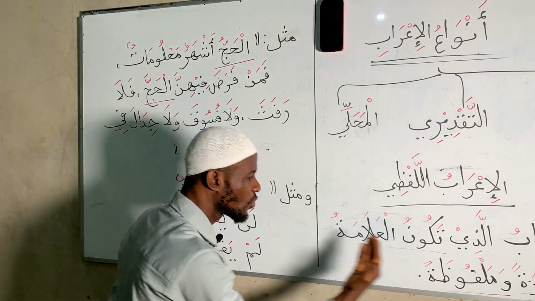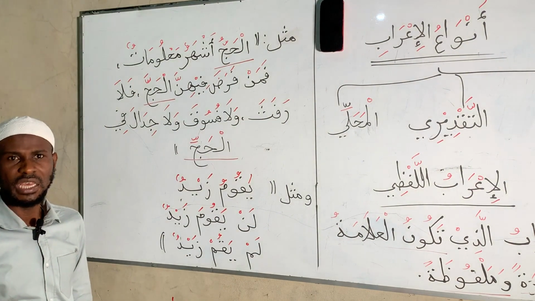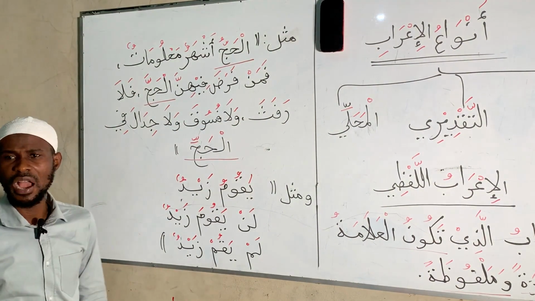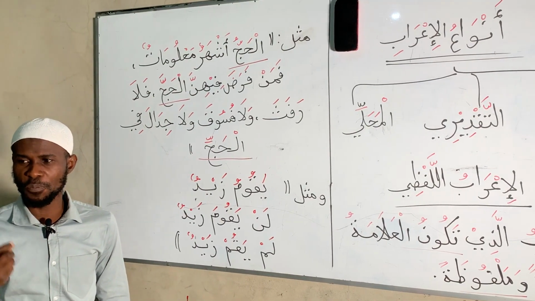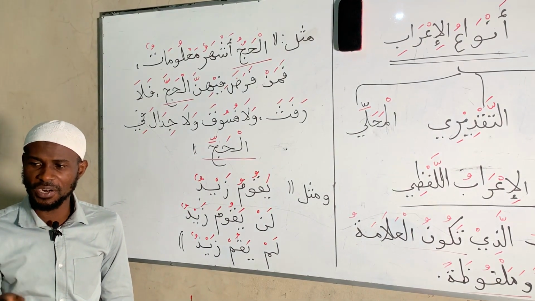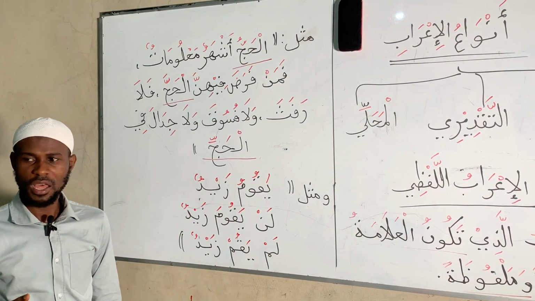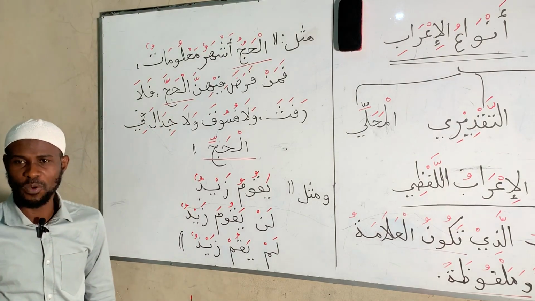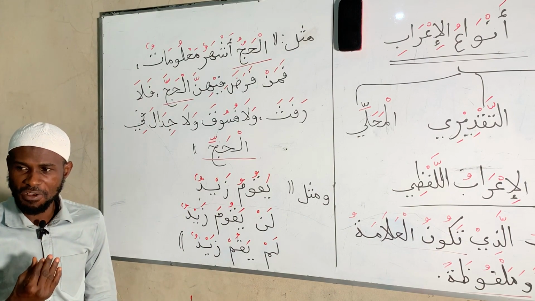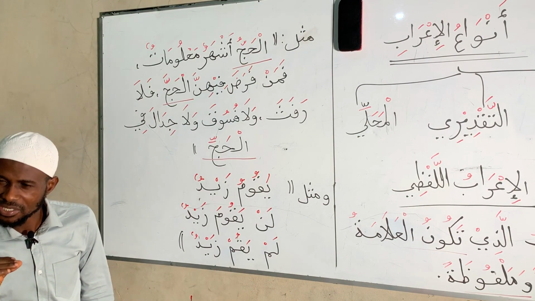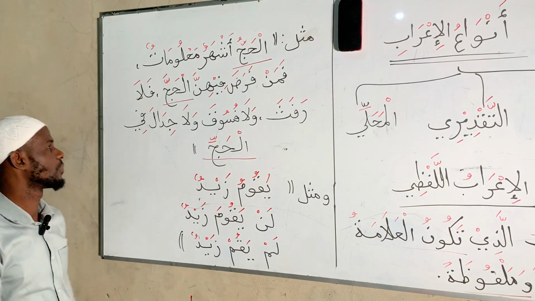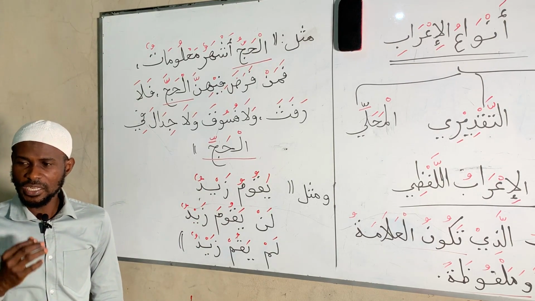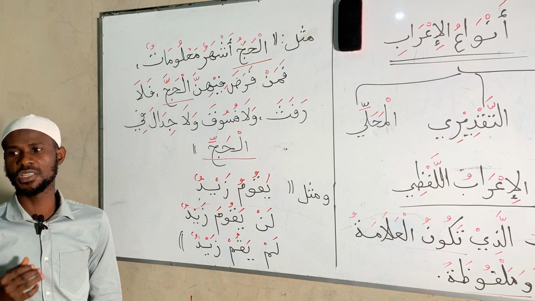And it's also malfuzatan. We are able to pronounce it. In our mouth, it is changing. How is it changing? We say al-hajju. When you say ju, what happens to your lips? Your lips are round. Then you say al-hajja. What happens to your lips? Your lips are flat without any stress. Then you say al-hajji. What happens? The lower jaw moves down.